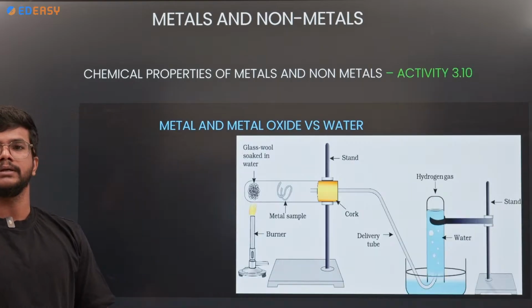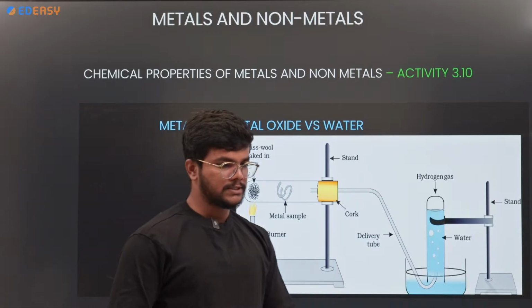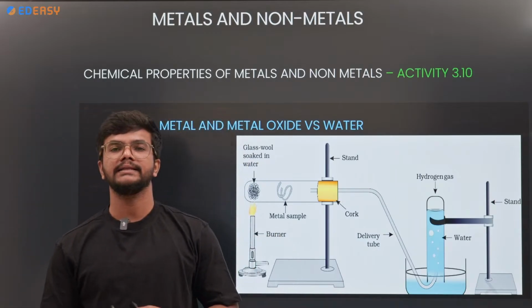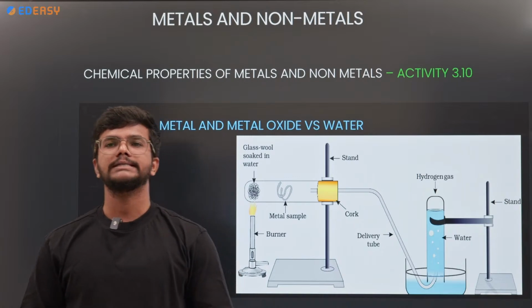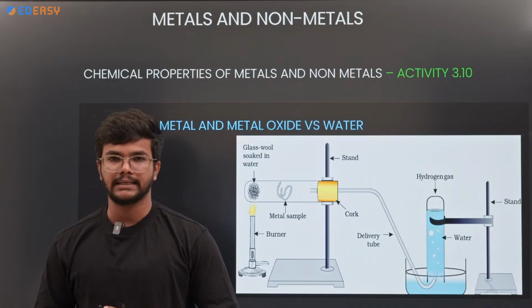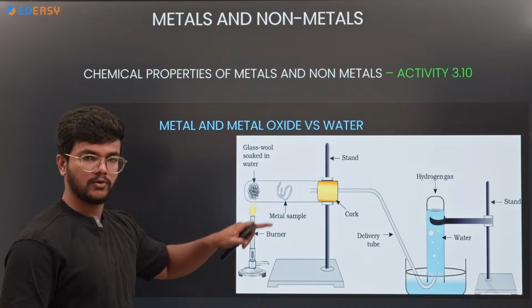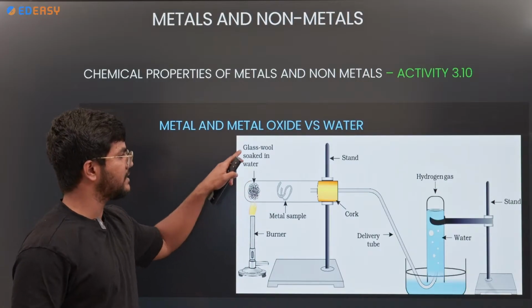Next, metal and metal oxide versus water, there is an activity 3.10. So what is that activity? Under that activity, we have magnesium metal, which is reacting with the water.